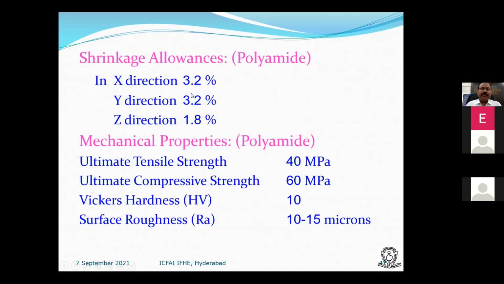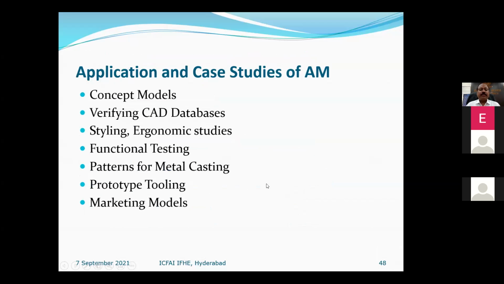These are given in the machine itself so that while building the part, it will take care of them. X means the x direction, and similarly the y direction. For example, for 100 mm in length, we need to go to 103.2 mm. In the y direction, 100 mm means 103.2 mm. In the z direction, 100 mm means 101.8 mm. That is the meaning of shrinkage allowance. These are the tests conducted by the students.